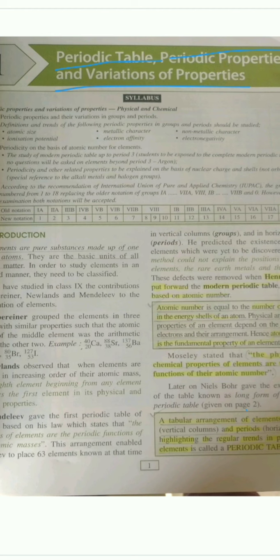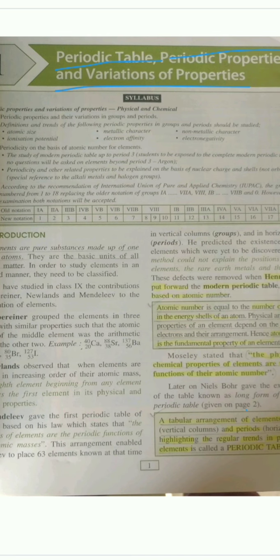So I have divided this chapter into small chunks or small parts so that it would be easier for you to understand the chapter in brief. So let's start with elements. What is an element? The simplest definition that I can put for you is: an element is a pure substance that cannot be divided into two or more simpler substances. Elements are made up of only one kind of atom, and elements are classified with the help of their atomic number. So in schools, students are provided with an identity card so as to identify them. The same way, the atomic number acts for an element. Atomic number is the characteristic property of an element.